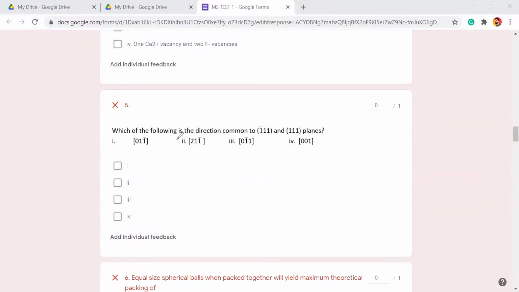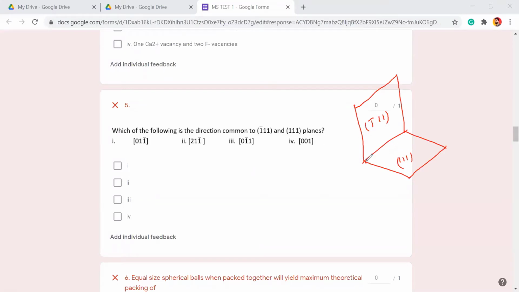So question number 5: which of the following is the direction common to (-1 1 1) and (1 1 1)? So you have two planes. One plane is something like this, and one plane is also something like this. Suppose this is (1 bar 1 1) and the other plane is (1 1 1). It is asking which of the given directions is common to both of them.